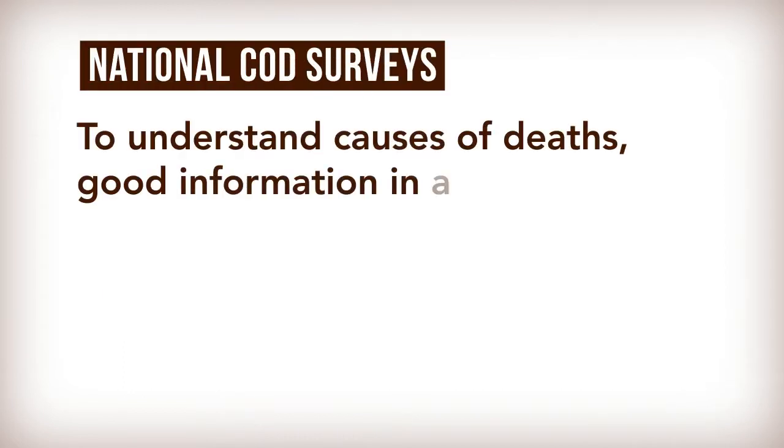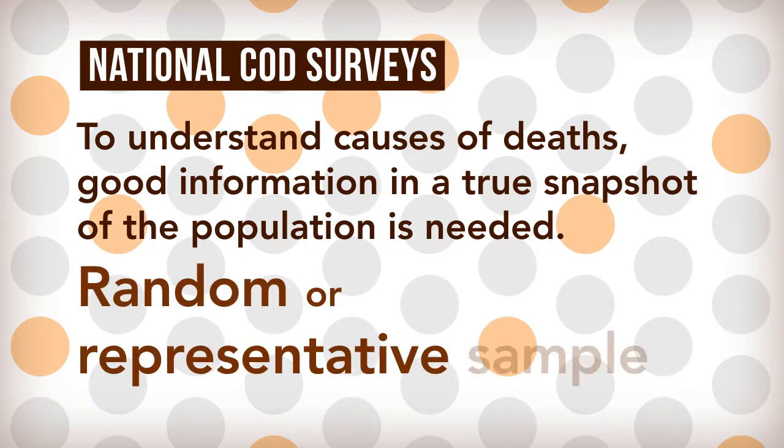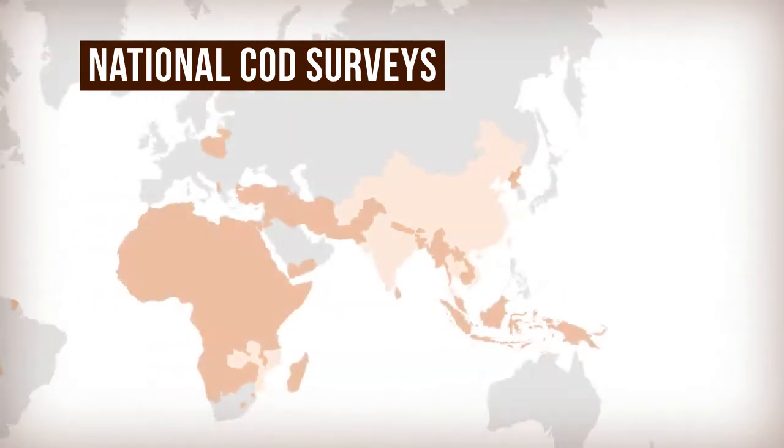Now, one of the key ways to understand causes of death is to get good information in a true snapshot of the population. This is what is commonly called a random or representative sample. However, most low and middle income countries lack these simple systems to get information from a random sample.